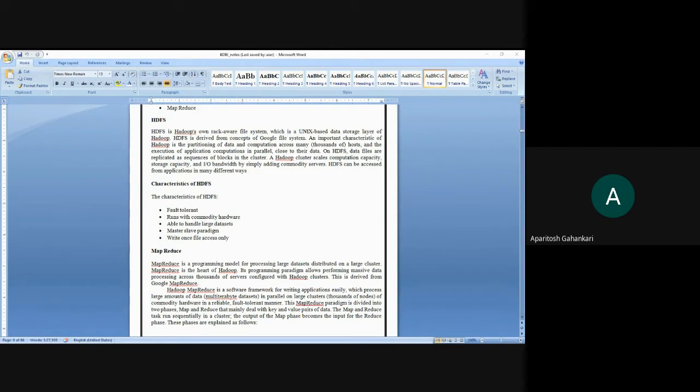So being fault tolerant means if this system stops working, will my entire system stop? No, it will not. I will be running the task with the help of these remaining nodes, isn't it? So that is nothing but being fault tolerant.